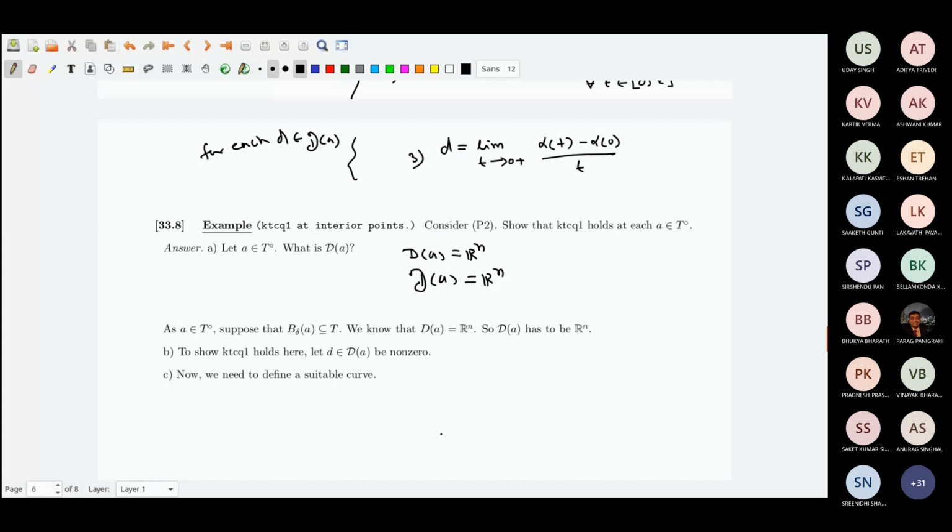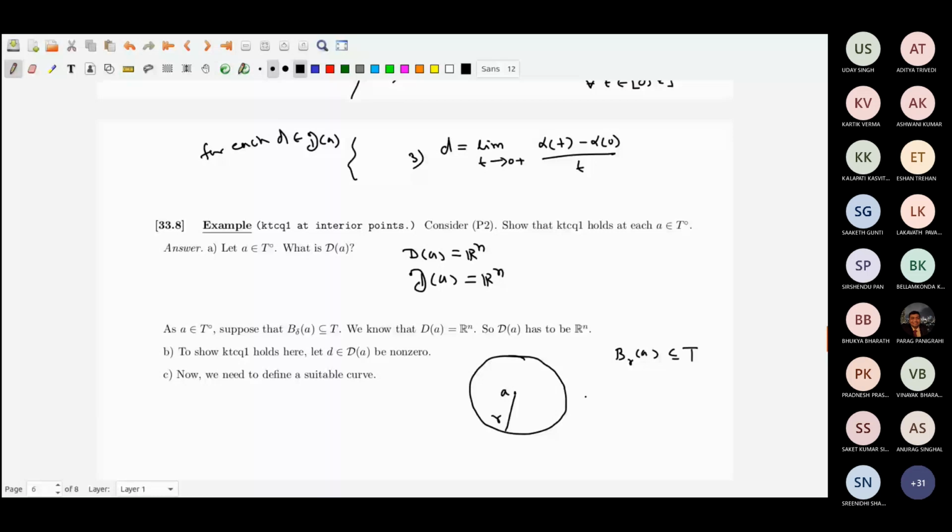Because it is an interior point, there is some radius, let's say this radius is r, such that the ball B of radius r around A is contained in T. That is fine, no problem.